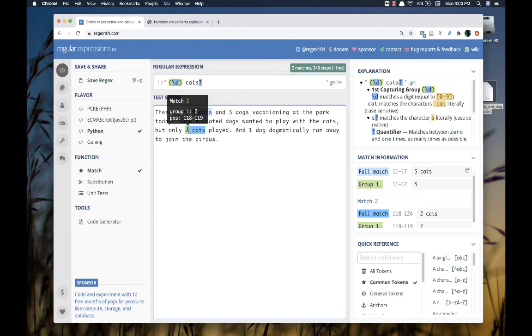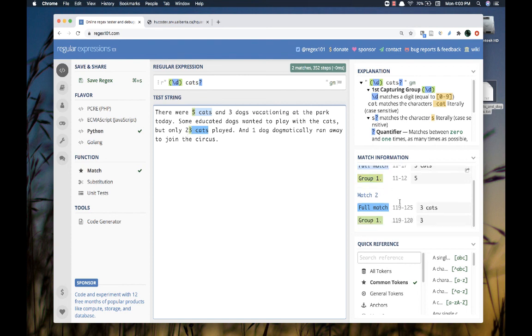Now, what happens if I do this? What happens if that's 23 cats instead of 2? Well, now what you'll notice is the 2 is not matching anymore, but the 3 is. And in fact, I can confirm that over here on the right. The full match there is 3 cats, but my group is only the 3, and I want the 2 as well.